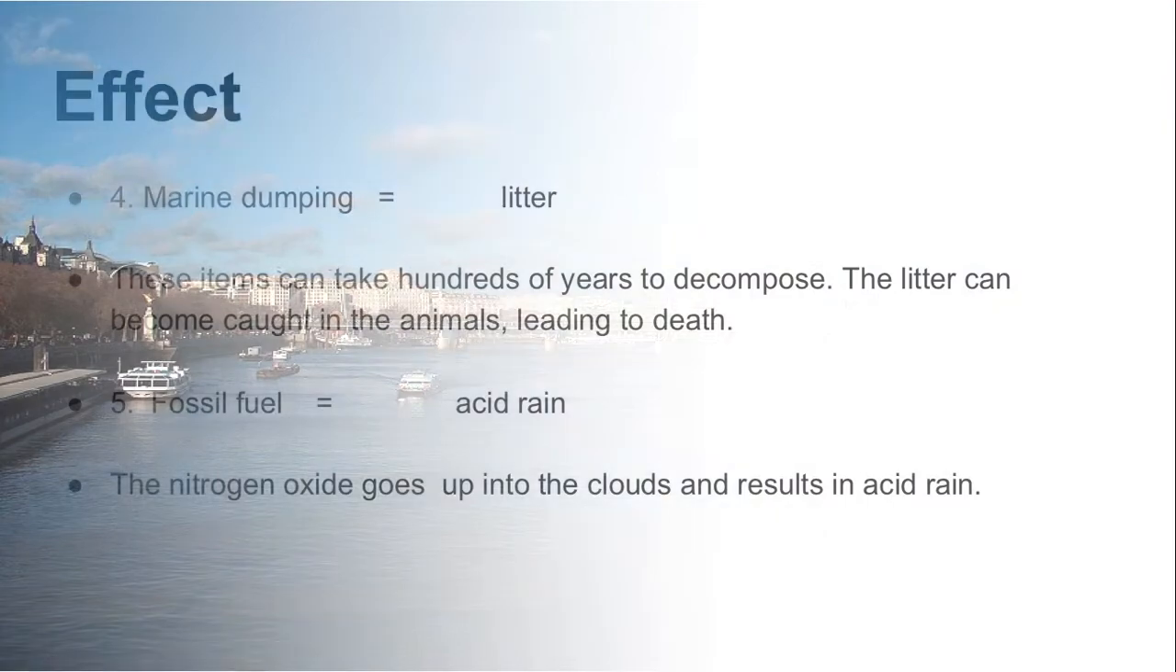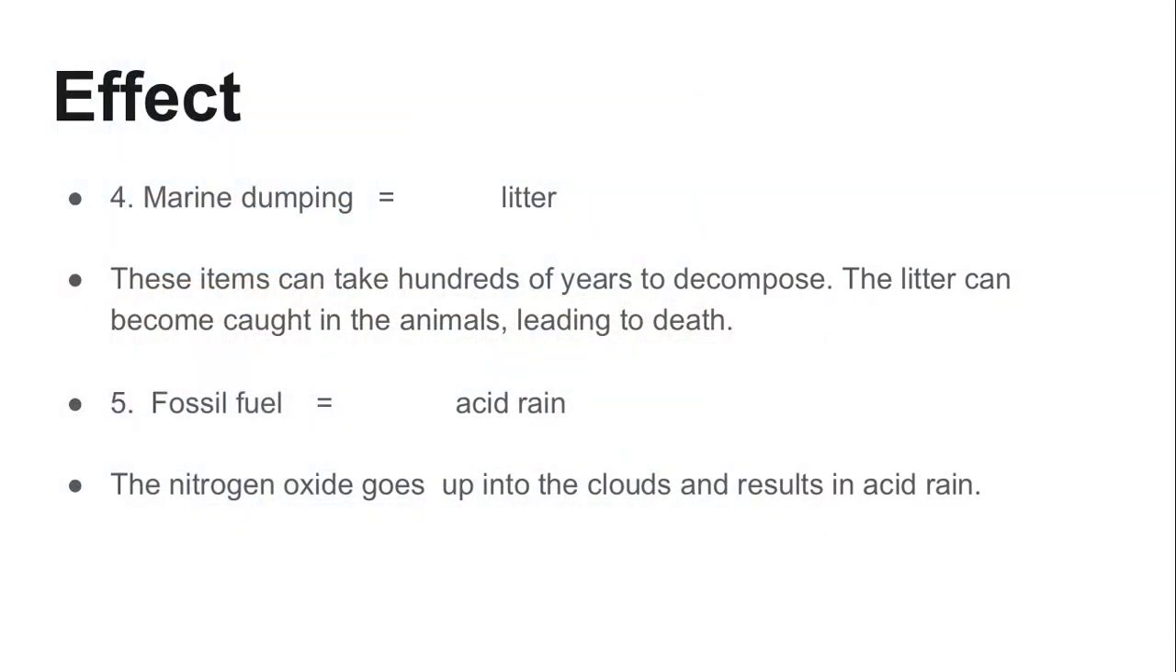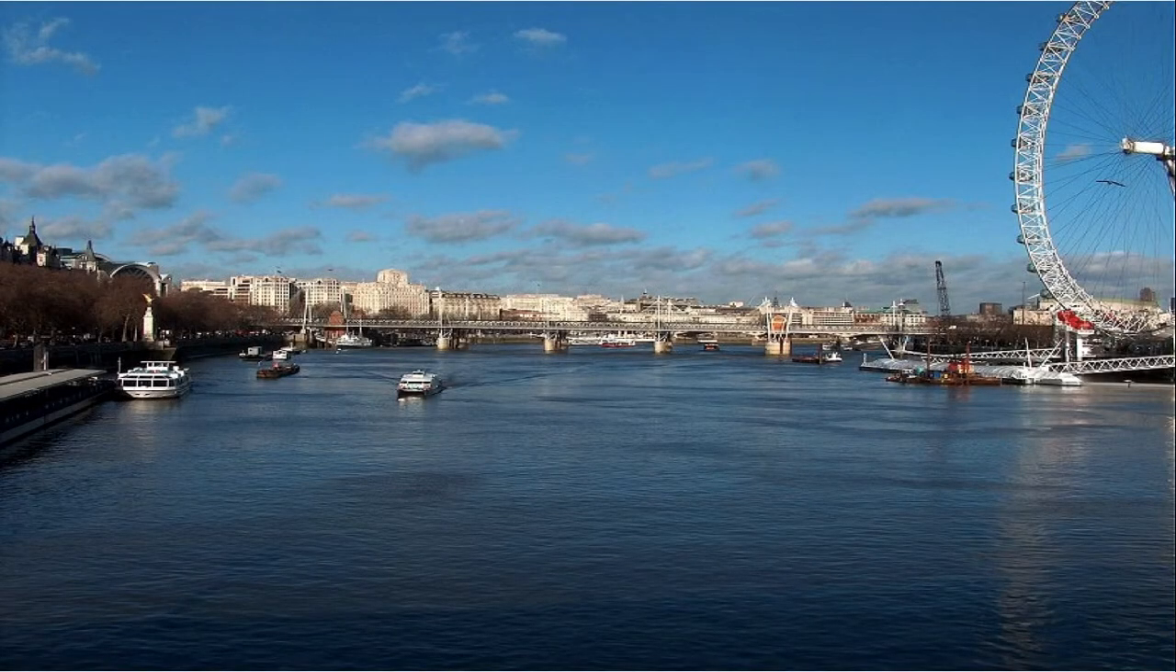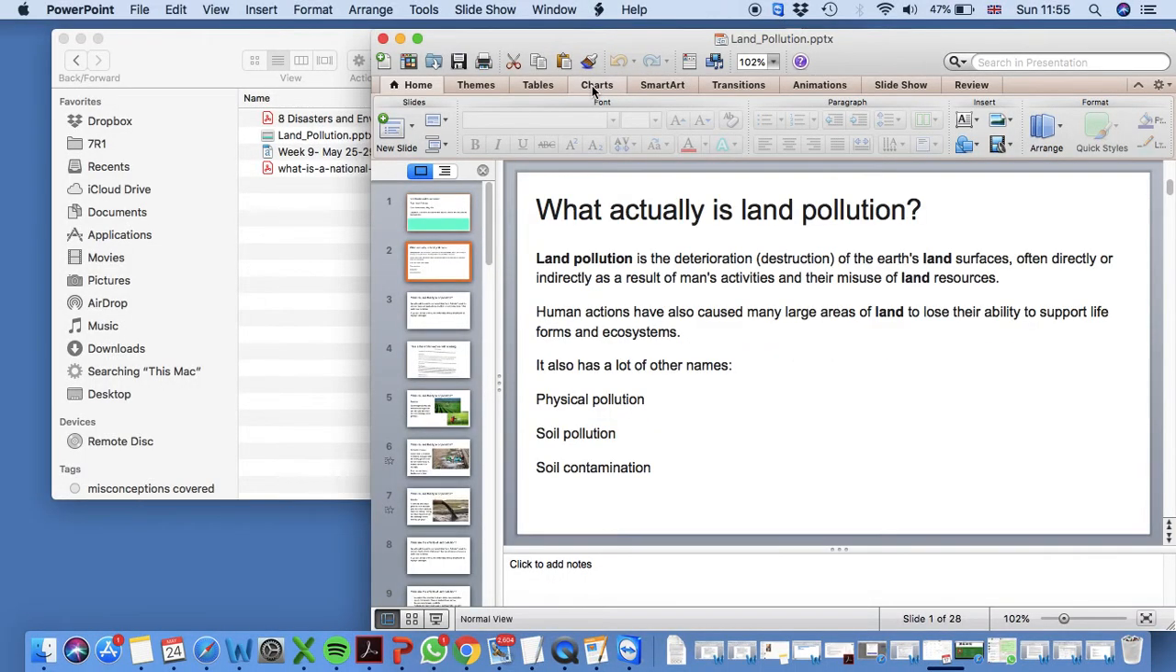With nitrogen and fossil fuels, the emissions go up into the clouds, creating acid rain, as that acid lands on plants and into the water supply. It has negative impacts on the area, and this is a big issue in big cities.